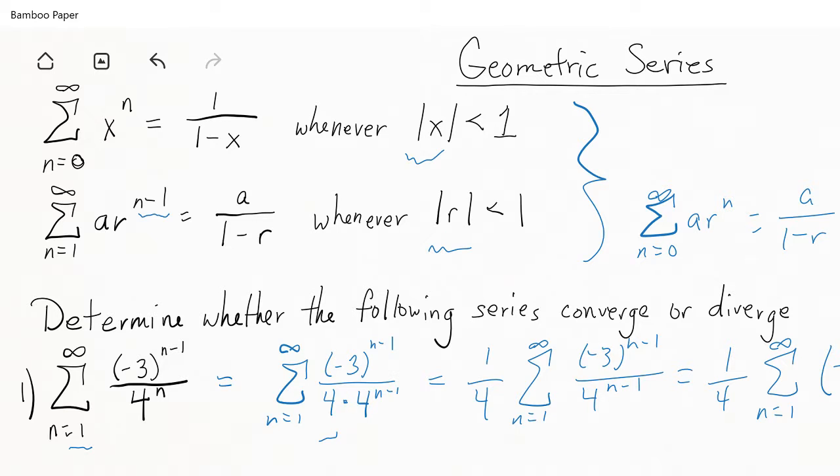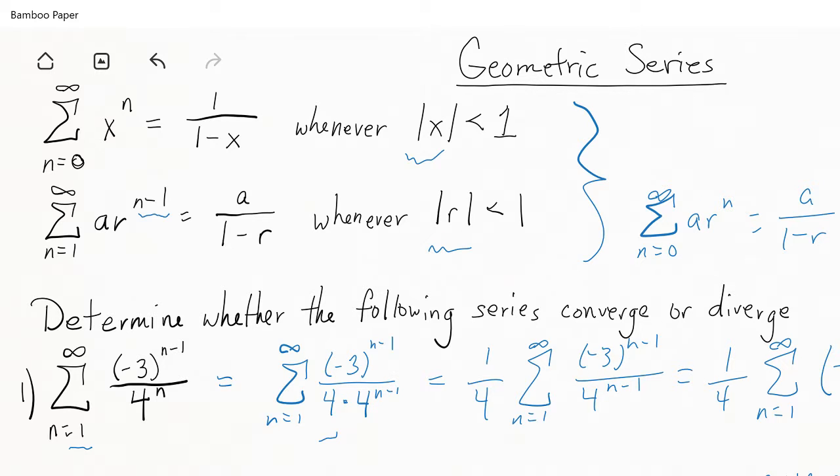So what this tells us is that a equals 1/4 and r equals negative 3/4, which the absolute value of r, so notice that in that case the absolute value of r is less than 1. So this thing, what that tells us is this converges.